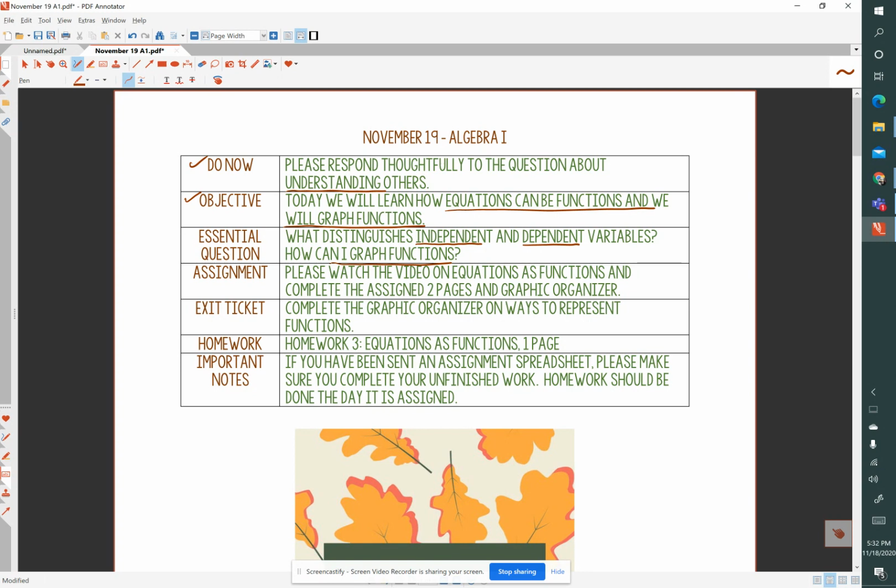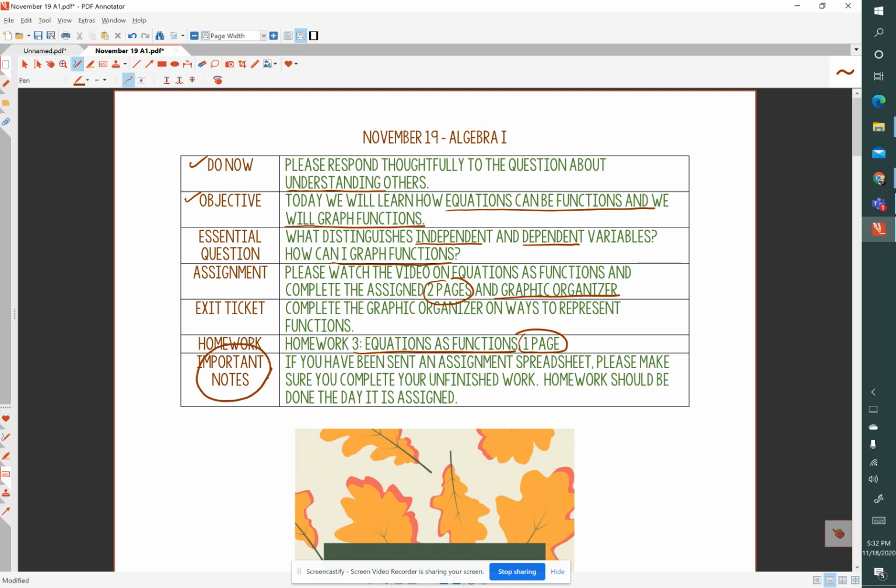Our assignment today will be to watch the video on equations as functions, complete the 2 assigned pages and the graphic organizer. We'll complete the graphic organizer as our exit ticket today. And our homework will be homework 3, 1 page, equations as functions.